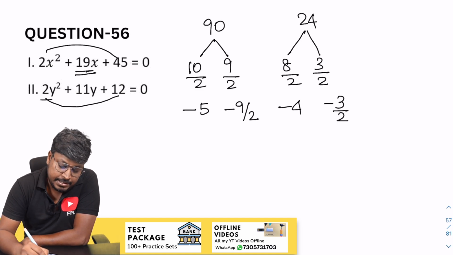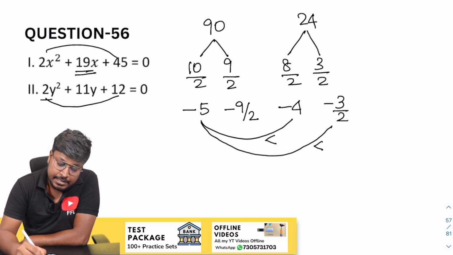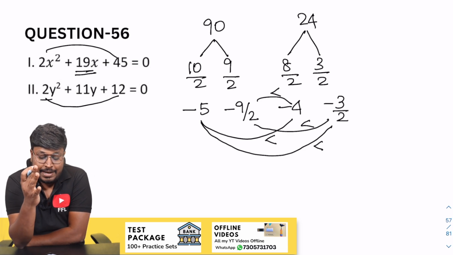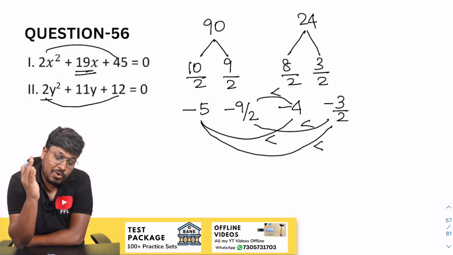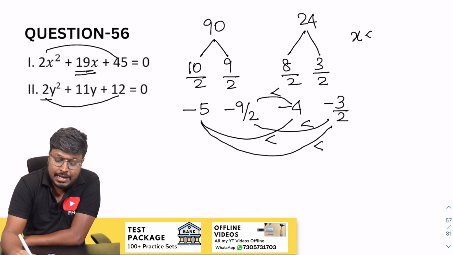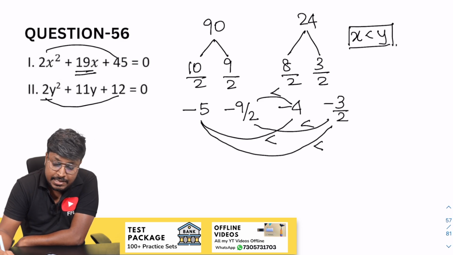So now the comparison, minus 5 minus 4, y is greater than. So minus 10 minus 3, y is greater than. Minus 9 minus 8, y is greater than. So minus 18 minus 6, y is greater than. So after comparing all the x value with y value, all the y values are greater than when compared to x. So we can say that answer will be x less than y, which is the answer for question number 56.